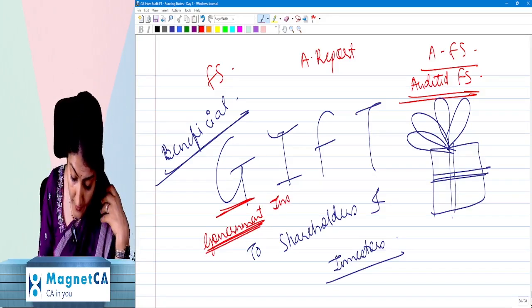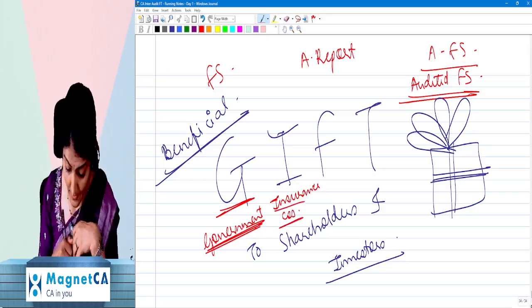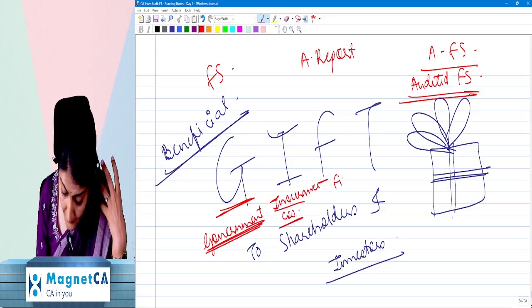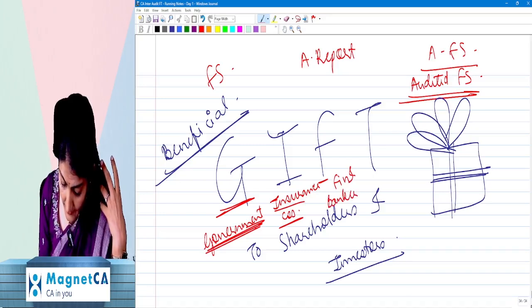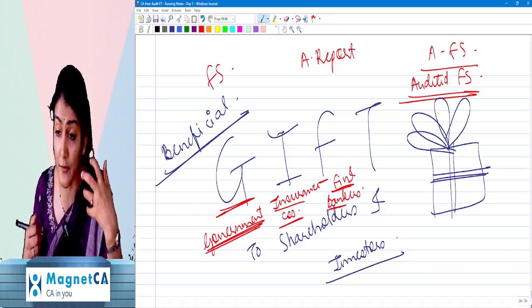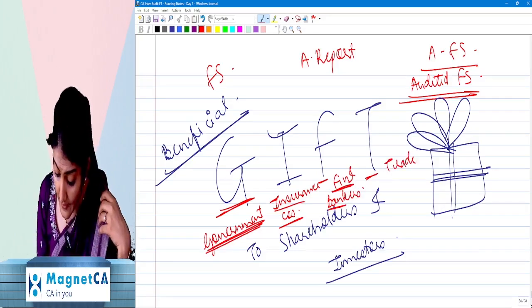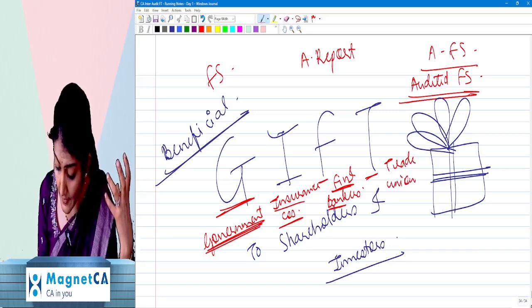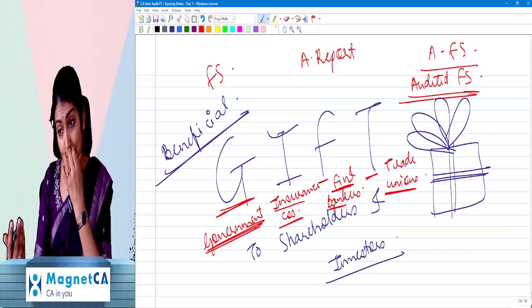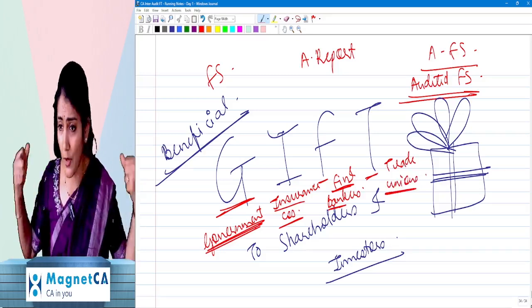Then it's a gift to the insurance companies because they can settle the insurance claims based on the audited financial statements. Then it's a gift to the financial institutions and the bankers. I know why? Because they can assess the creditworthiness of the company based on the audited financial statements. Then also the trade unions, they can negotiate for the increase in their wages based on the audited financial statements. And workers have gone on strike.